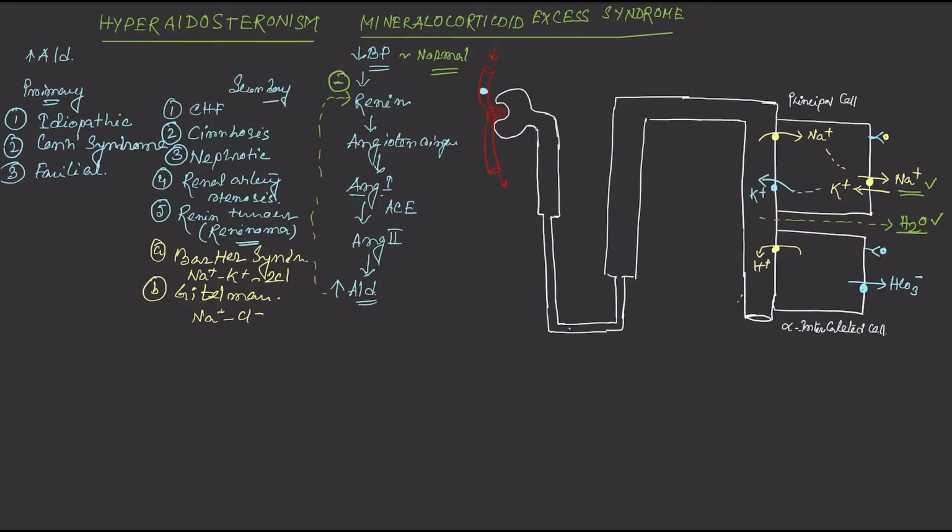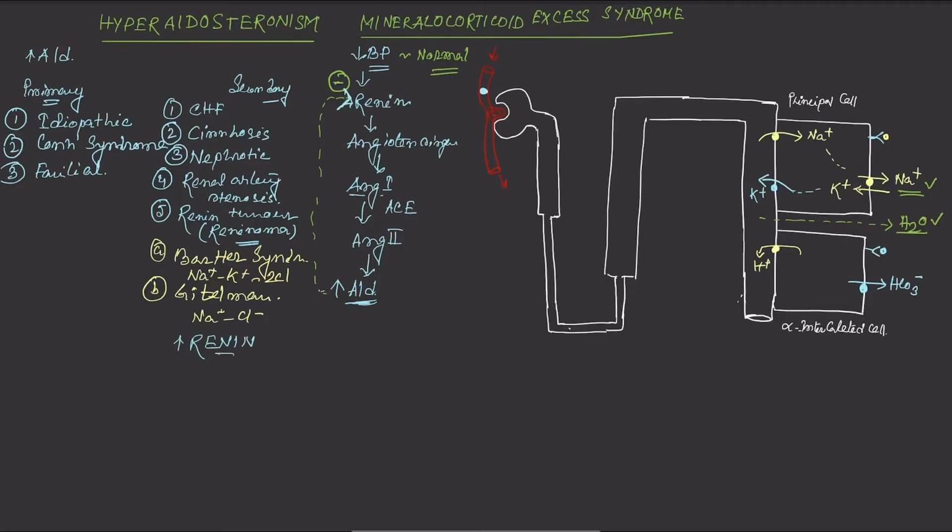Okay, so you can see from this discussion that secondary hyperaldosteronism is due to an increase in renin secretion, whereas in primary hyperaldosteronism, it is not due to increased renin secretion, but it is solely the aldosterone synthesis and secretion from the adrenal cortex that has been increased, right?